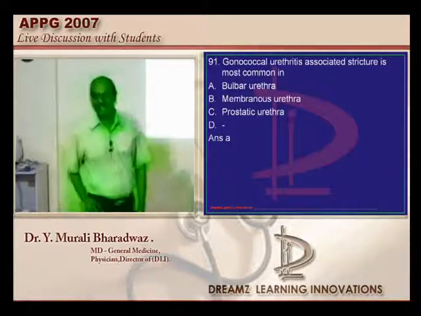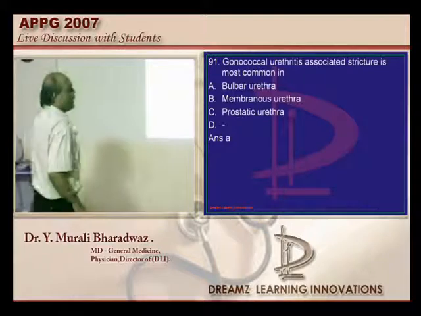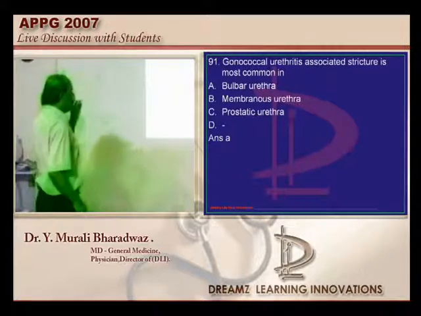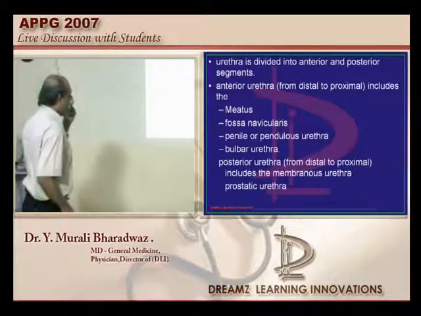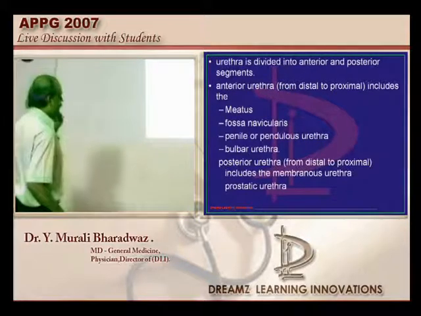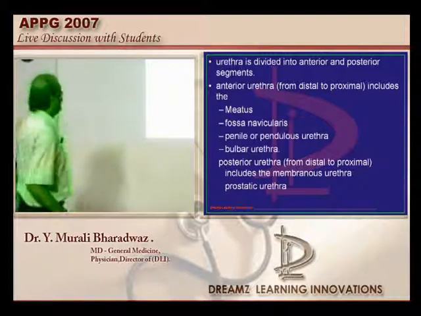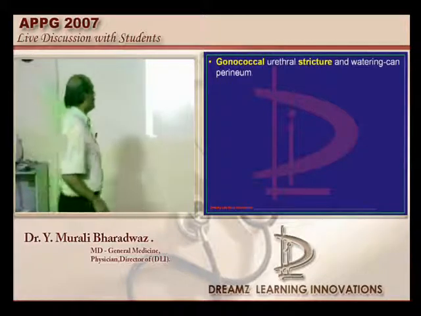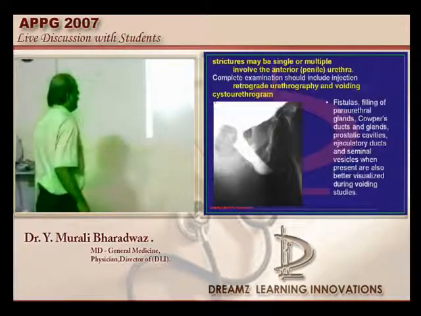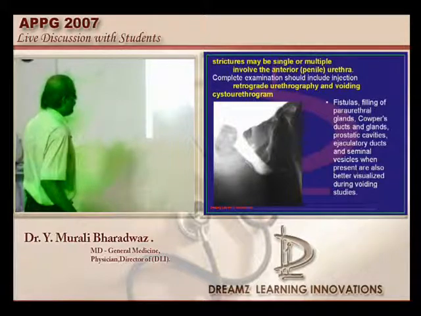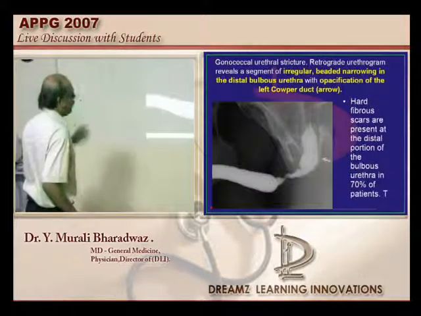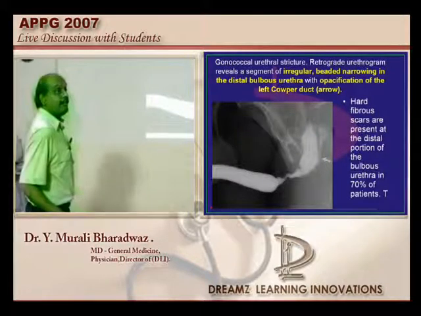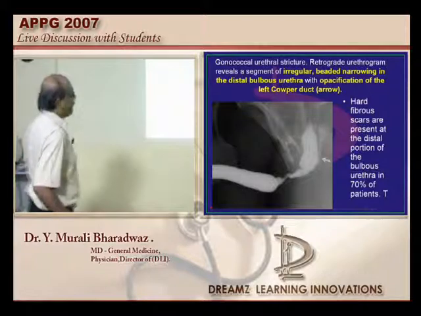Luckily not given. Okay. Basically, the urethra is divided into anterior urethra and posterior urethra. What is there in the anterior urethra? Meatus, fossa navicularis, the penile urethra, bulbar urethra. In the posterior urethra, you have the prostatic and membranous urethra. So gonococcal urethral stricture and watering can perineum, another favorite question of the examiner, are gonococcal manifestations. The anterior penile and the bulbar urethra are the ones commonly involved in the stricture formed by the gonococcus. In 70% of cases it is the bulbar urethra, is what needs to be remembered.